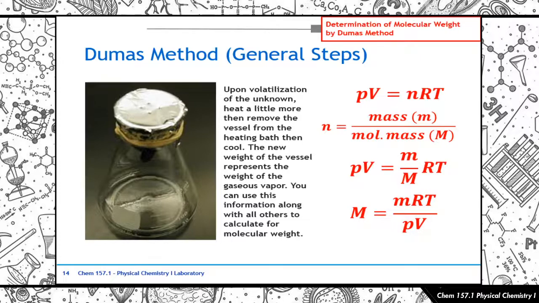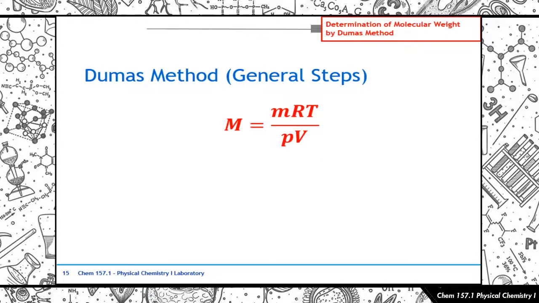Ganyan yung gagawin mo. Tapos, for this particular equation, no? Yung M, that's the mass of the vapor after volatilization. Yun yung mass na kinukuha mo after you cool down your reaction vessel. Kasi 'di ba, meron ka ng initial weights. You have the weight of the container na wala pa yung substance, then you have the weight of the container with the substance, with the unknown. And then, finally, you have the final mass of the container. So when you perform the necessary calculations, makuha mo na yung mass of the vapor. Parang yung mass of the vapor inside your container.